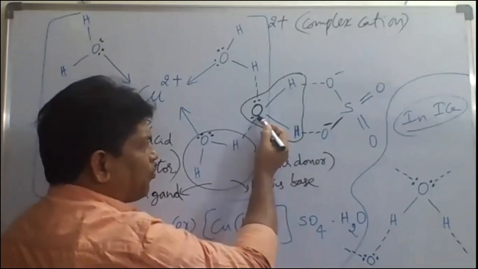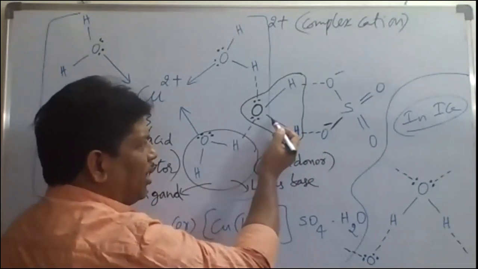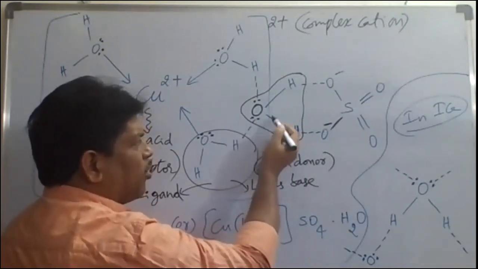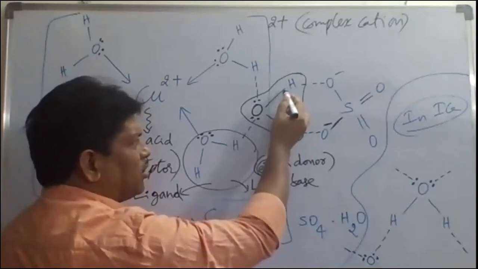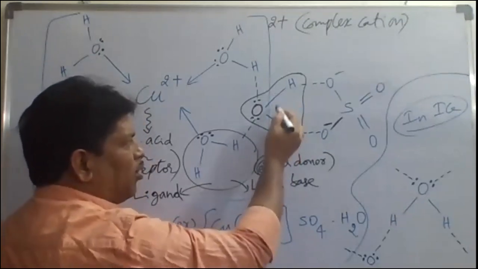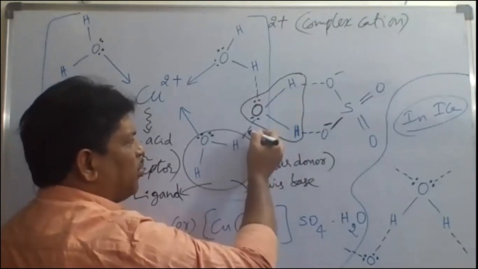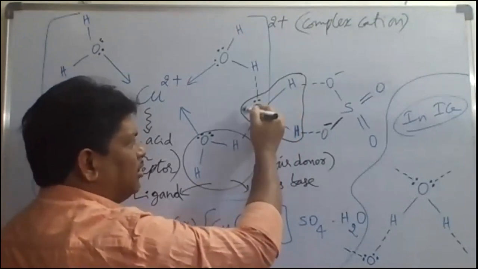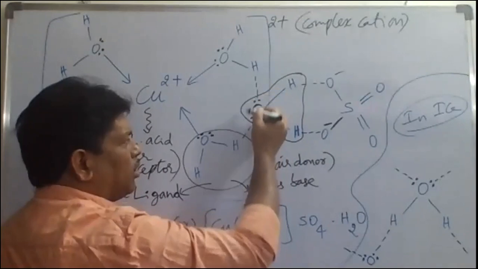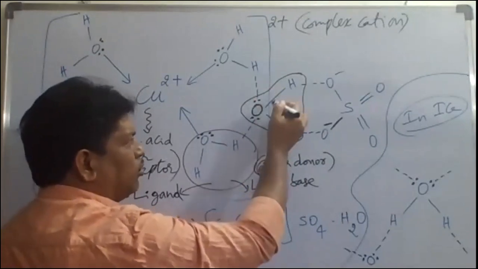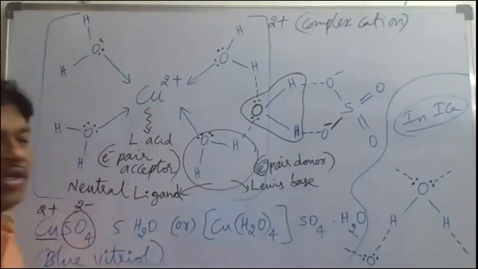This oxygen atom has around it 2 covalent bonds, or dative bonds. These dashes indicate covalent bonds. Two covalent bonds and 2 hydrogen bonds are around this oxygen. Keep that point in mind.